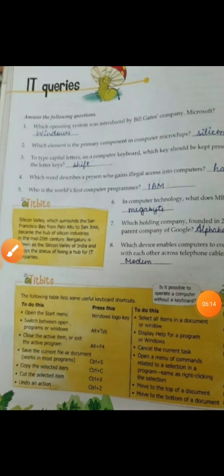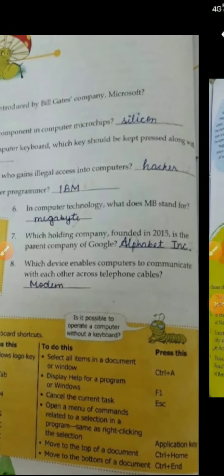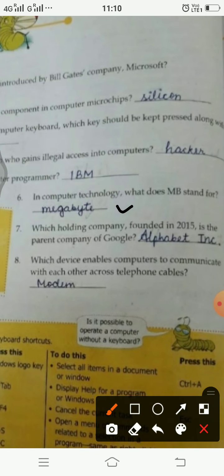Now, coming to question 6, in computer technology, what does MB stand for? In computer technology, MB stands for megabyte. All the data in computers is stored in the form of bits and bytes.